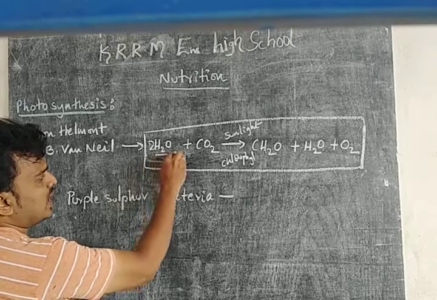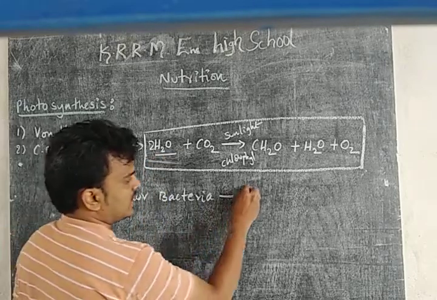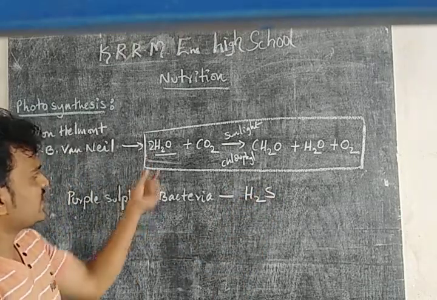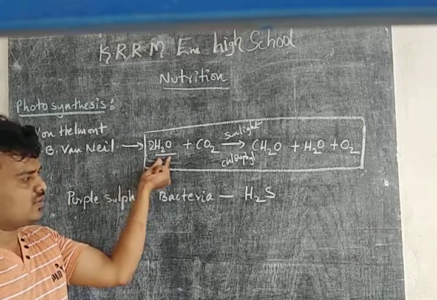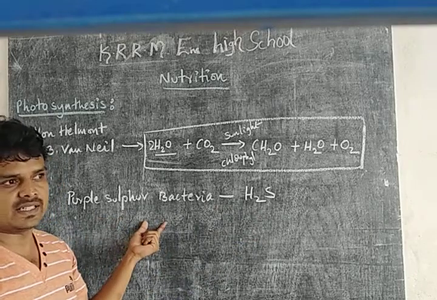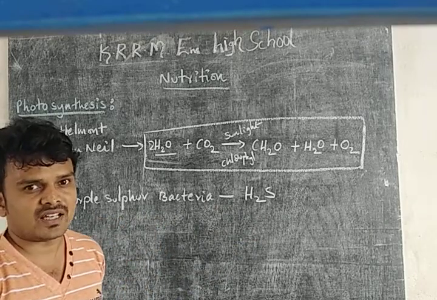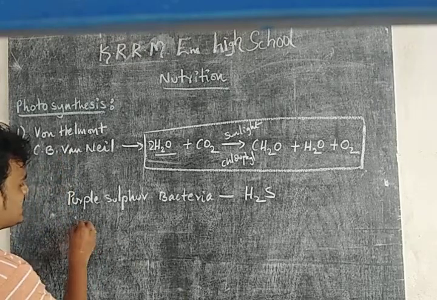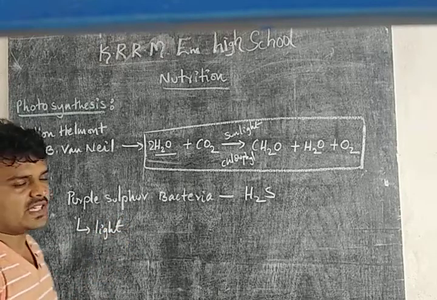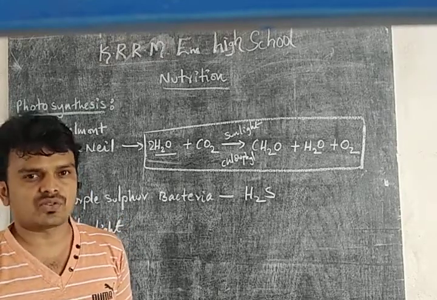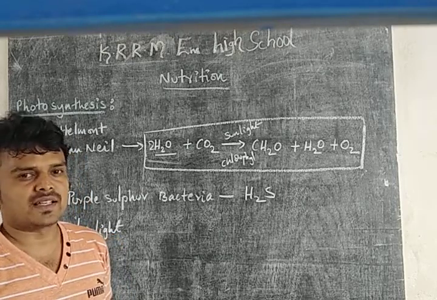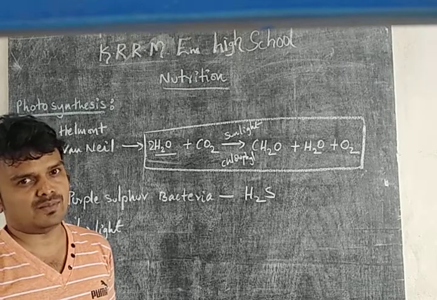Instead of water, he used hydrogen sulfide gas. Instead of the water molecule, which substance did he use? Hydrogen sulfide, on which organism? Purple sulfur bacteria. And he also found that light plays an essential role in photosynthesis. He found that in the presence of sunlight, photosynthesis is more.